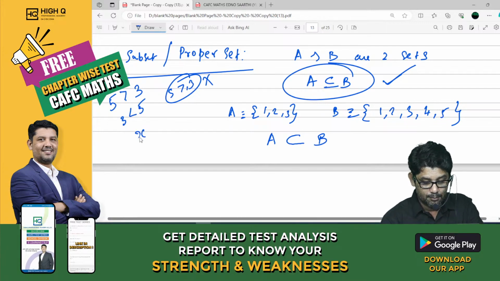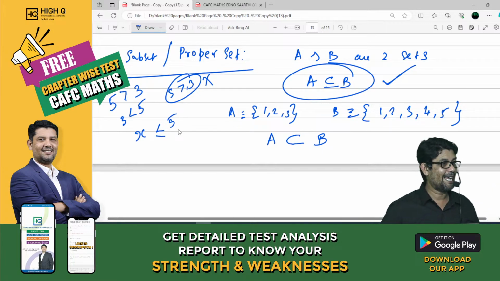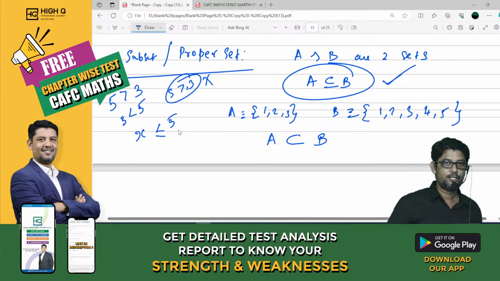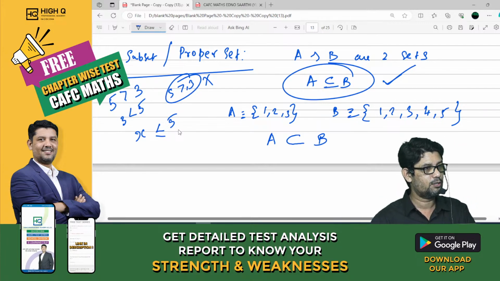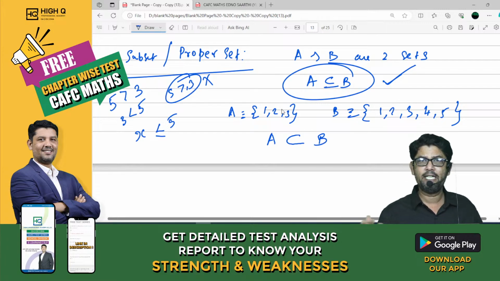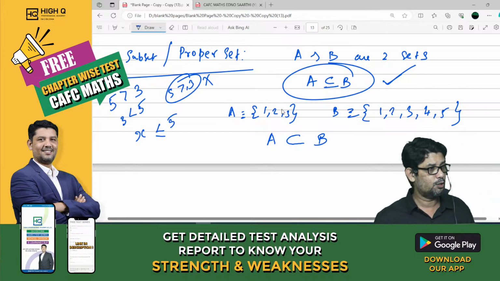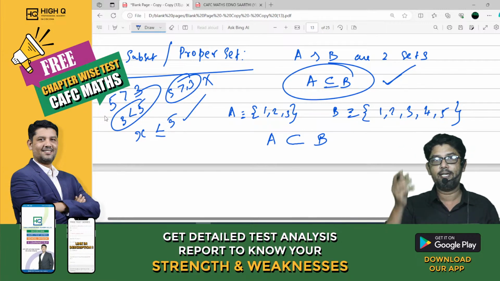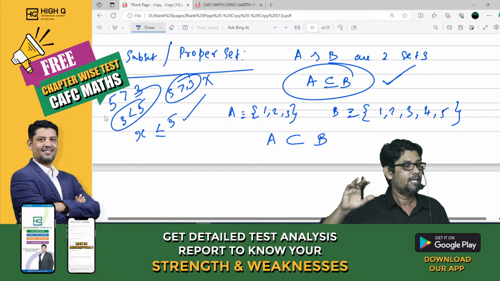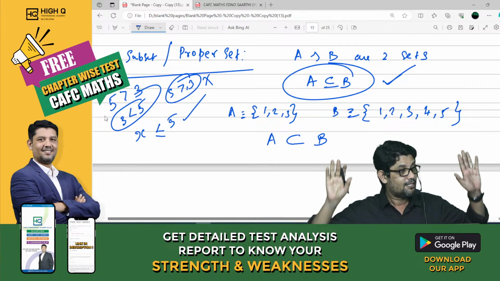When I use a variable, because I don't know what x is, x can be equal also. So when something is not defined properly, I write the equal to sign. Same way, because it can be equal. So theoretically this is theory, and this is practical. Practically we are going to have proper subset, and theoretically we are going to have, my dear, subset.